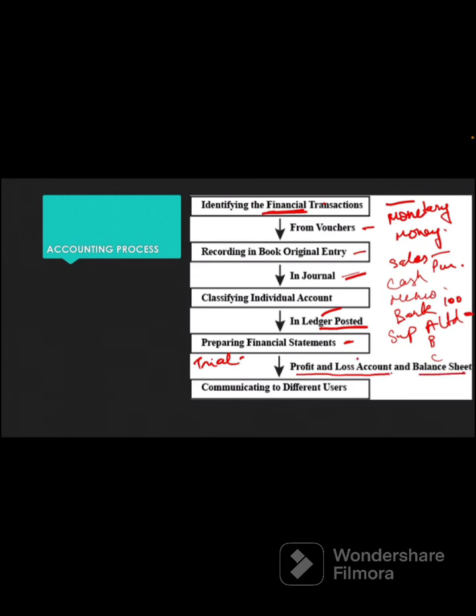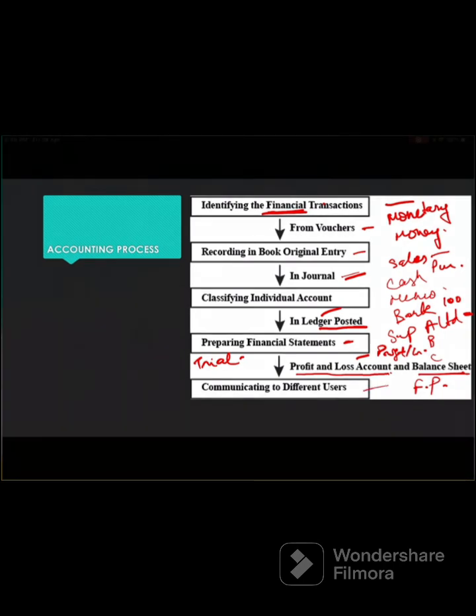The profit and loss account signifies profit or loss, and the balance sheet signifies the financial position of the business. This is the final step of accounting, and then the profit and loss account and balance sheet are communicated to different users of the business. It can be investors, shareholders, creditors, business suppliers, and many more.